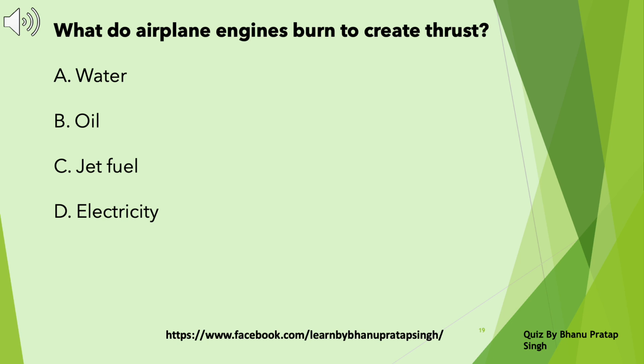What do airplane engines burn to create thrust? A. Water. B. Oil. C. Jet fuel. D. Electricity. Take a pause and choose the correct answer. Answer C. Jet fuel.